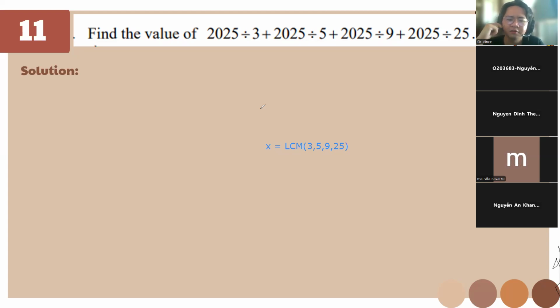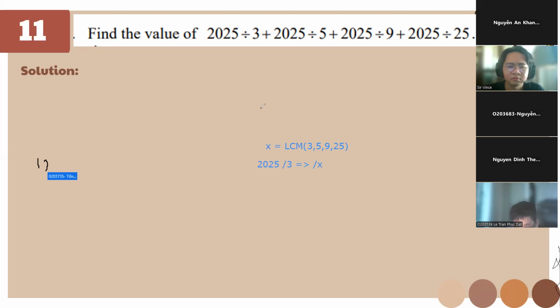LCM of 3, 5, 9, and 25. The LCM is gonna be 25 divided by 3, divided by x. Okay. Divided by 3 all over x.